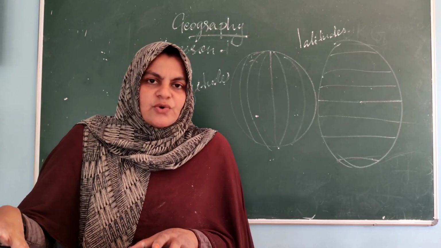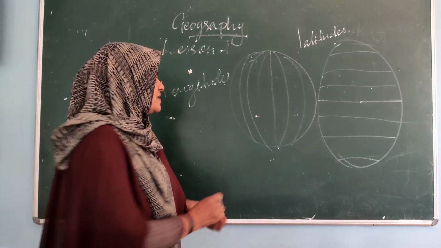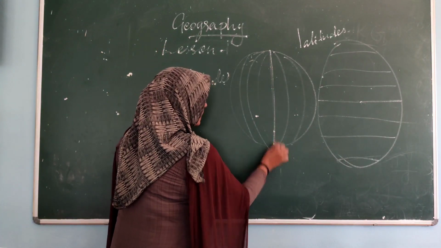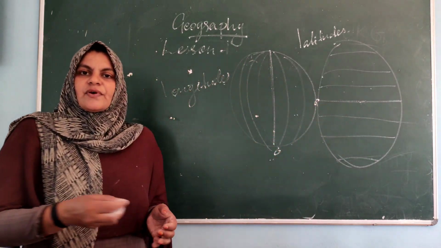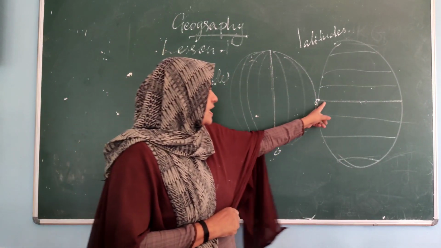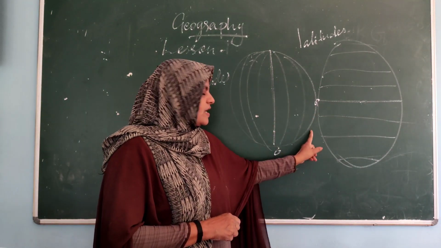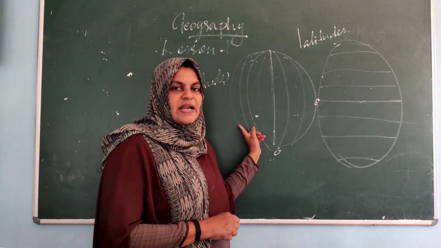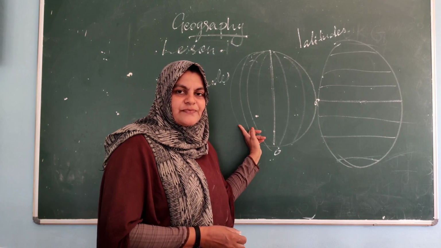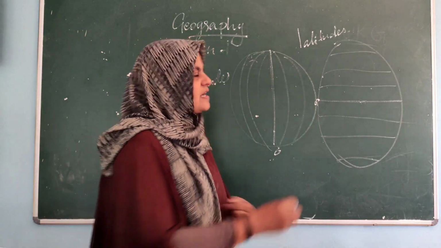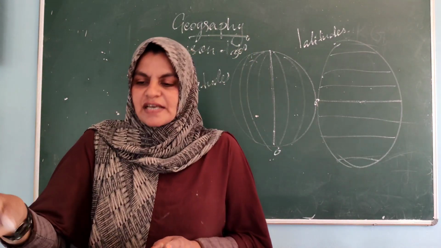So you already studied longitudes and latitudes in your lower classes. This is 0 degree and this also 0 degree. Got it? This is 0 degree, the equator. This line also 0 degree. From here to here it is 180 degree. Here to here it is 180 degree. So 180 plus 180, 360 degree. The sphere is 360 degree. These are all basic things you studied in your 6th and 7th classes.